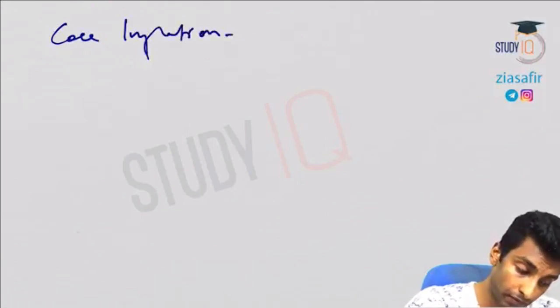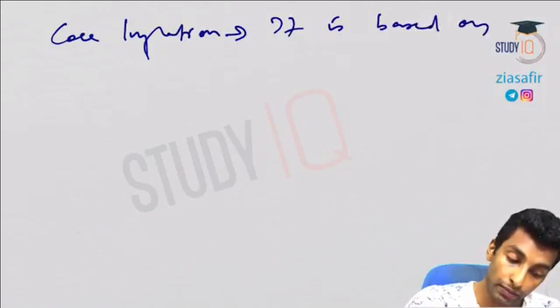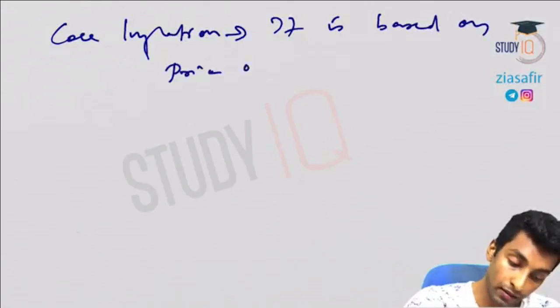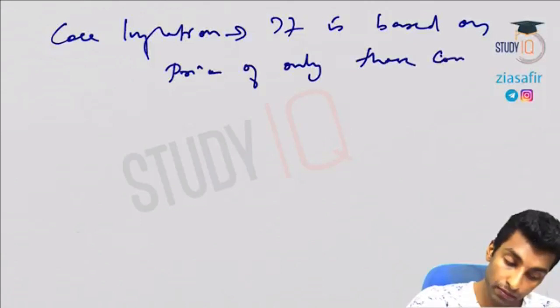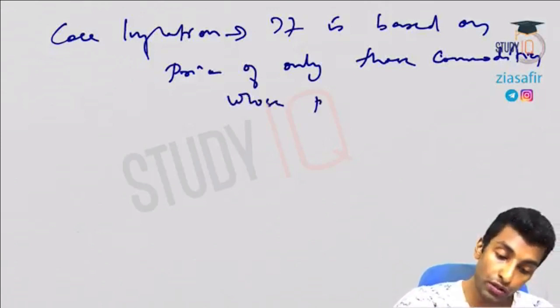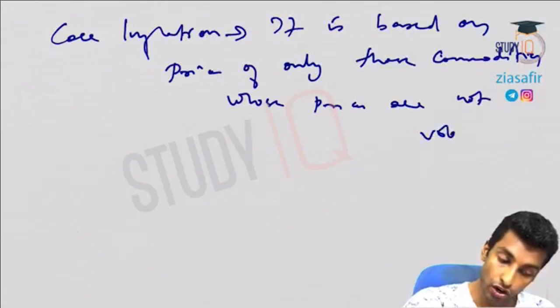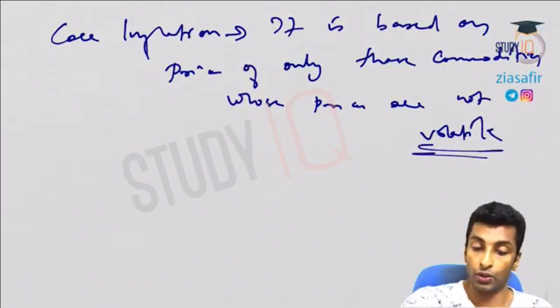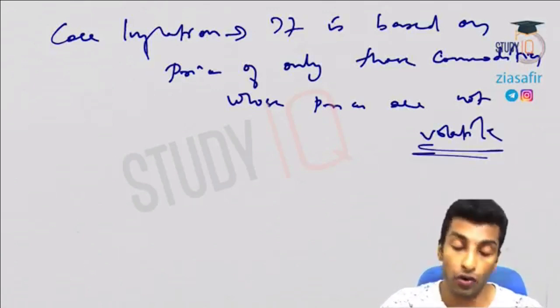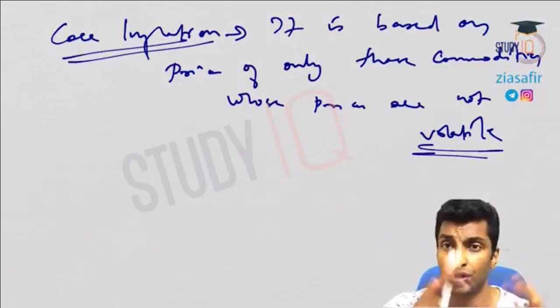Very important. It is based on prices of only those commodities whose prices are not volatile. So those items whose prices are not volatile, those items will come in core inflation, the core items which won't change drastically.